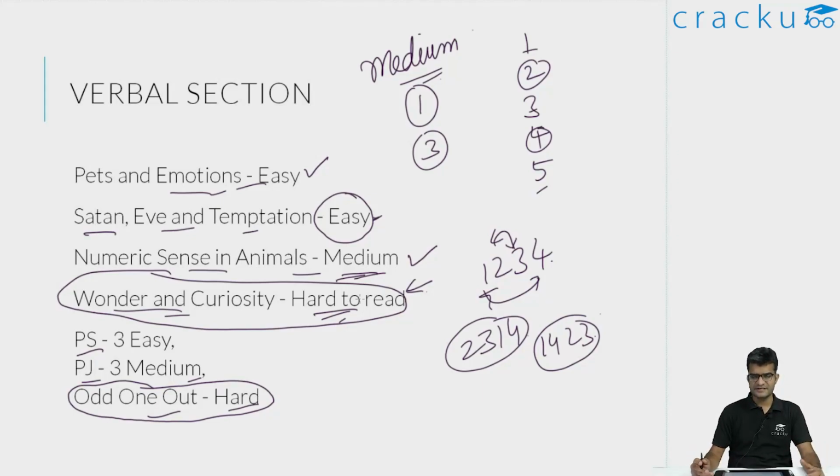Overall, I would say somebody who is aiming for a very good score in the verbal section would be say 30 plus in this section. If you are scoring above 30 in this verbal section, you are going to do very well in CAT.